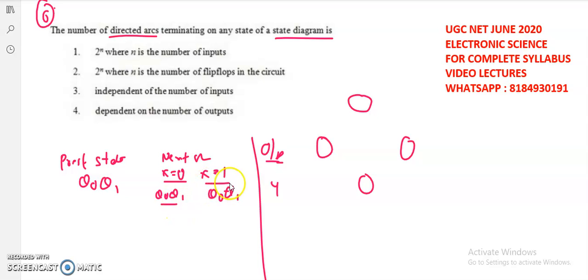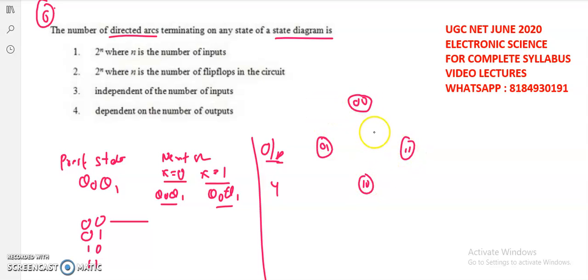And if the input is 1, what are q0 and q1? That means, let's take it as the 0, 0 state. Okay, that means the present state is 0, 0. That means we're going to take 0, 0, 0, 1, 1, 0, 1, 1. So if x is equal to 1, based upon the given logic diagram, the combinations will change. Fine. So let's take 0, 0, 0, 1, 1, 0, and 1, 1.